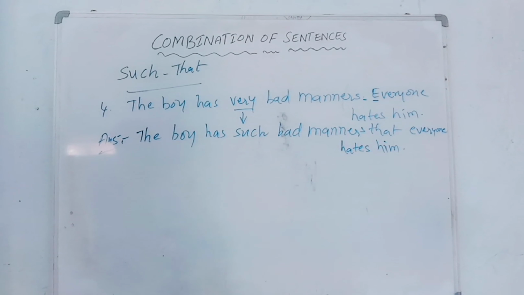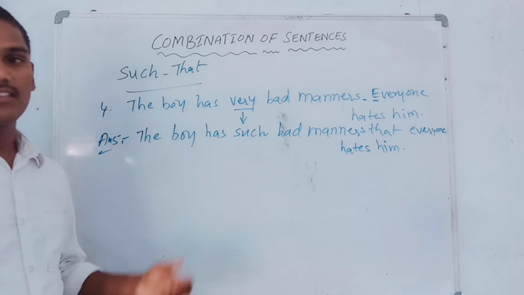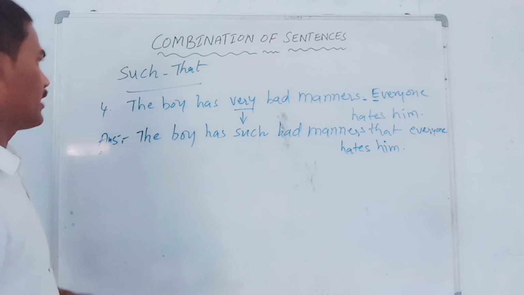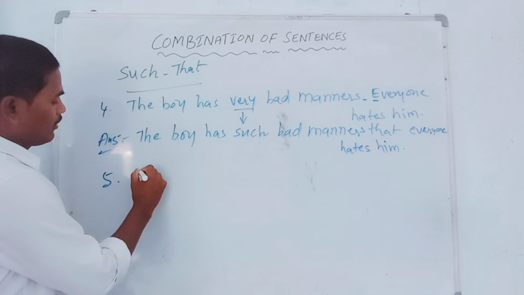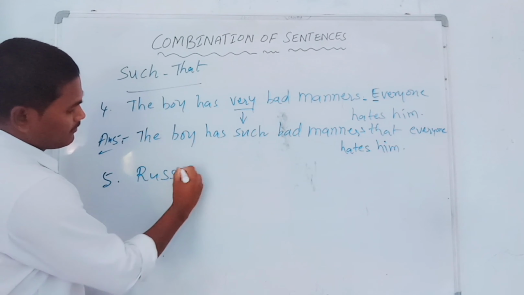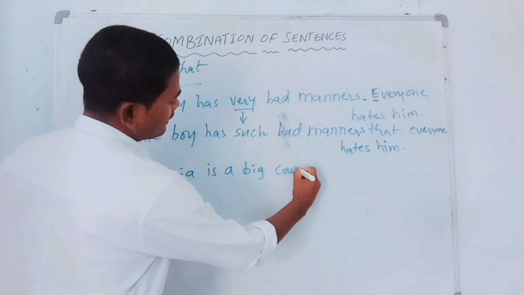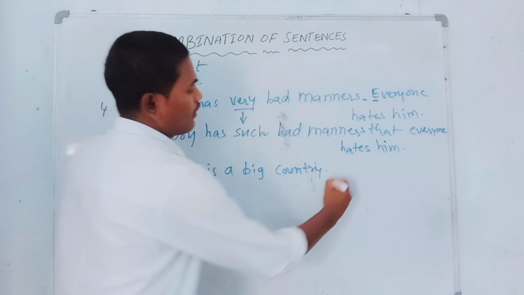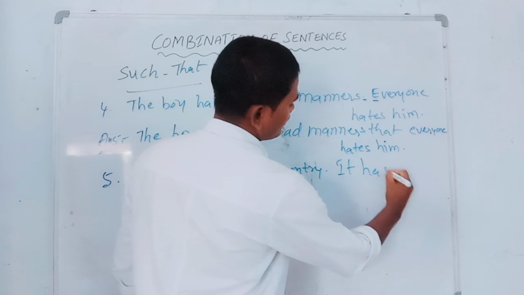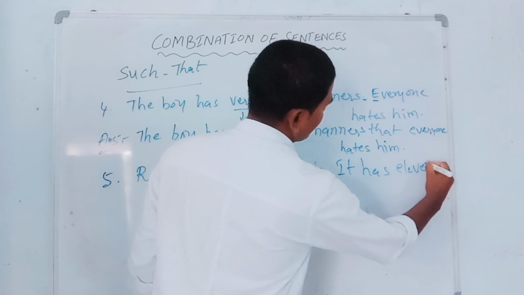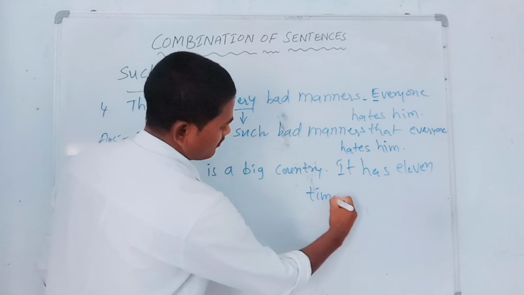Okay, students, I will complete this such that with one more example. That is the fifth one. Russia is a big country. It has 11 time zones.